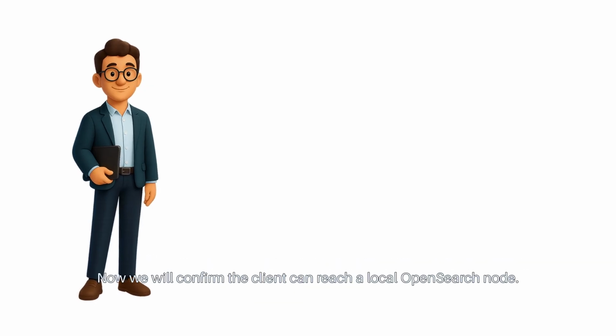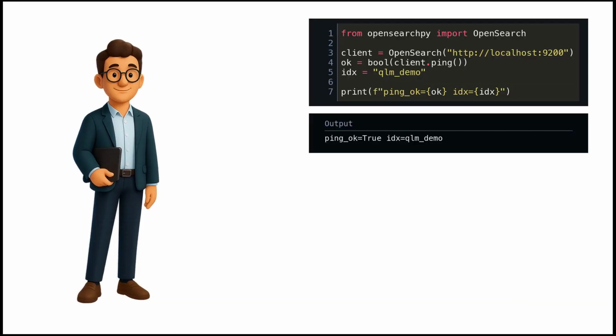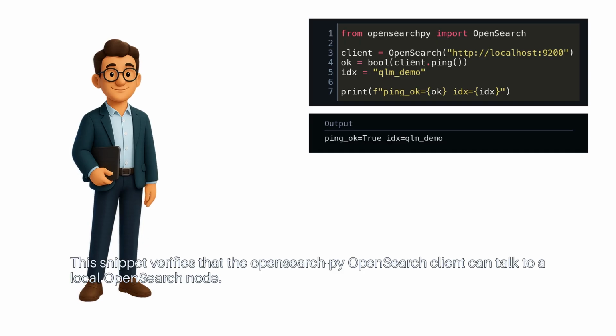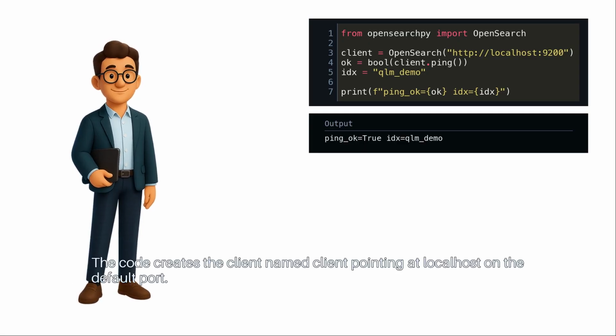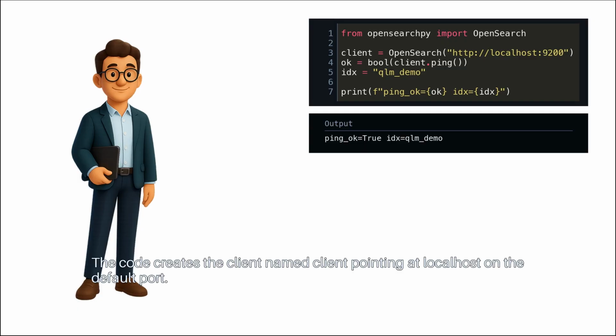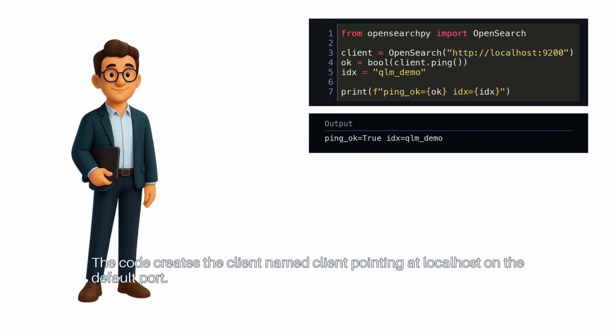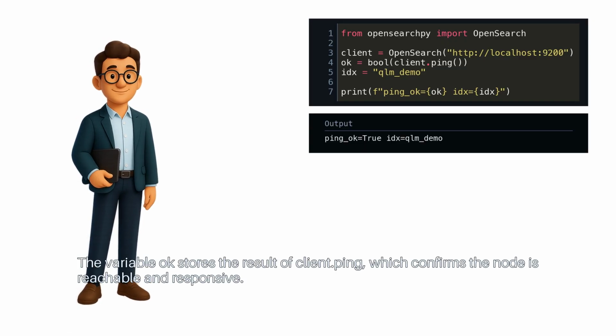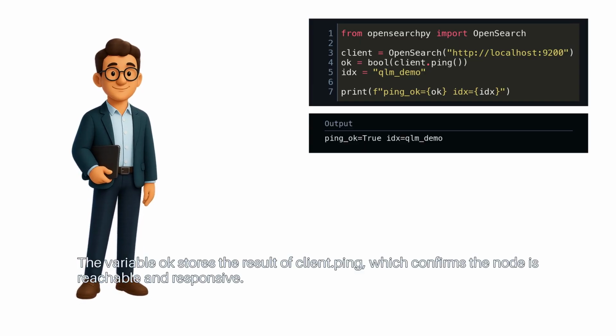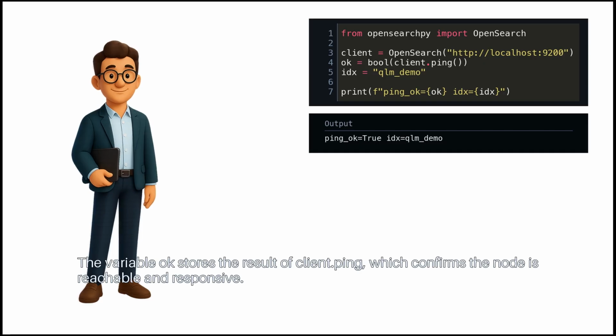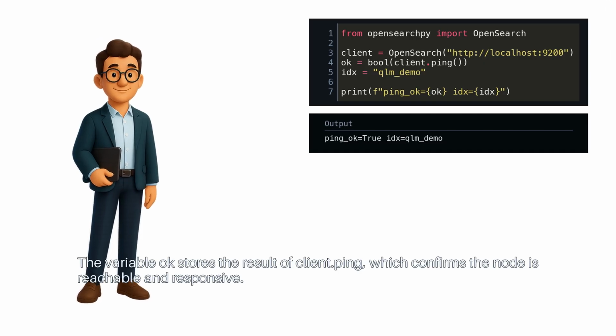Now, we will confirm the client can reach a local OpenSearch node. This snippet verifies that the opensearch-py OpenSearch client can talk to a local OpenSearch node. The code creates the client named client, pointing at localhost on the default port. The variable OK stores the result of client.ping, which confirms the node is reachable and responsive.